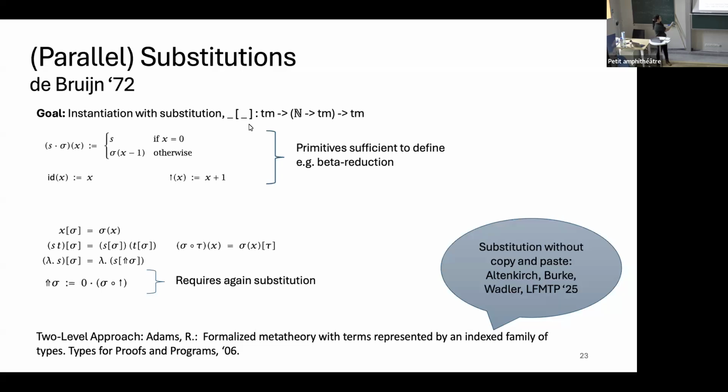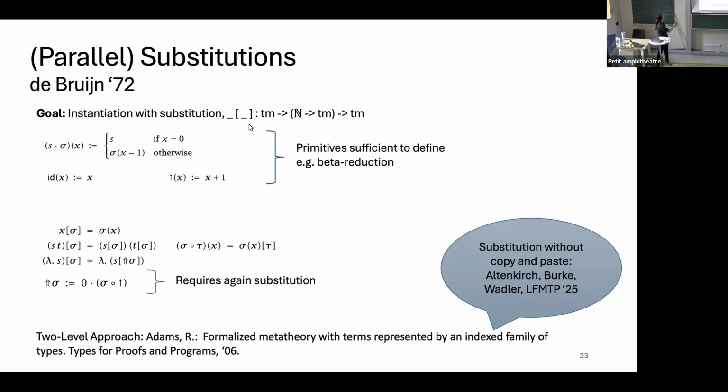Okay. With this we can define substitution. So we go over the whole term functorially. In the case of a variable, we just look at what our substitution says about the variable. In the case of application, we go into both parts of the application. And in the case of lambda, this is where the interesting thing happens.